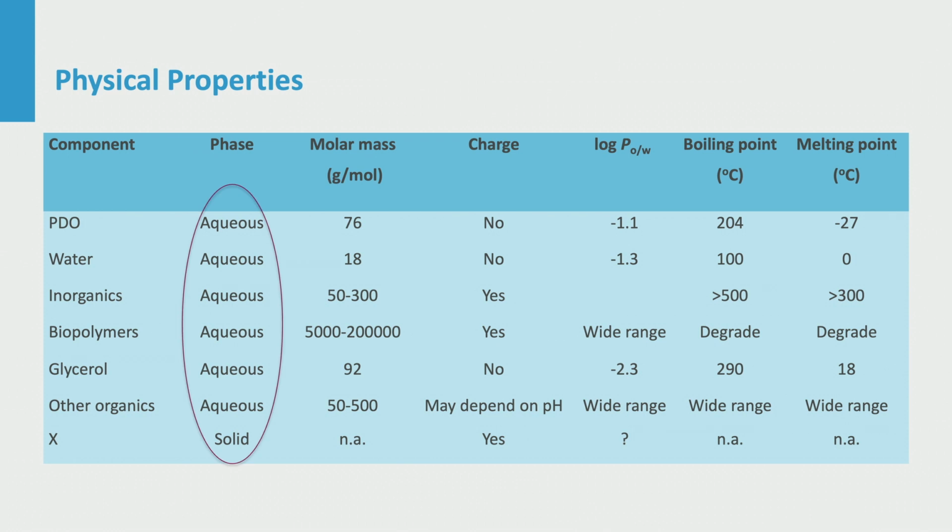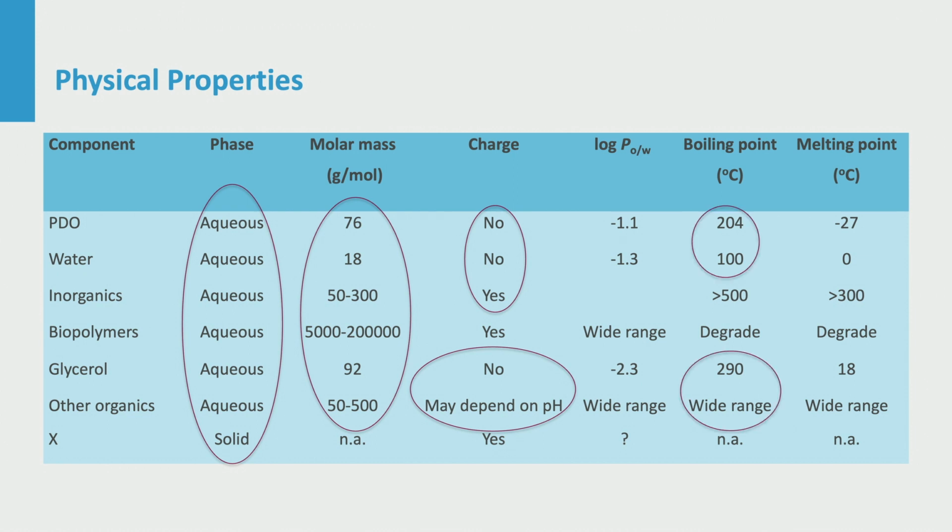The table confirms that we can remove the cells using a solid-liquid separation. Then, biopolymers might be removed from the remaining components using a size-based separation. Now, inorganics and maybe some organics can be taken out using a charge-based separation. For final purification, the differences in volatilities provide a promising opportunity.